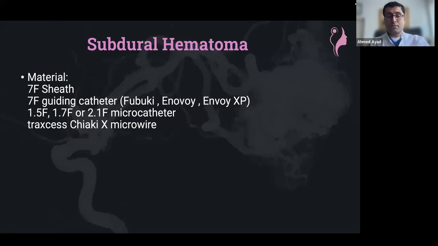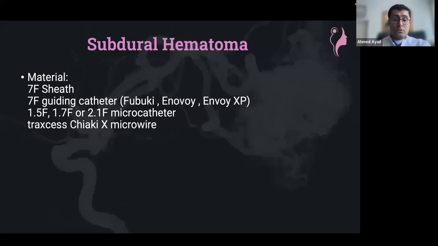So far, there is no clear consensus, and I think that in all or most of the studies done so far, even randomized trials, meta-analyses, or retrospective studies, there is no clear preference in favor of one embolic agent over the other, or which microcatheter to use, or which position, and all of this stuff. But here is how we do this. And I'm saying this because, of course, you can use another material, you can use different embolic agents. I think at the end, it's going to be the personal preference of each